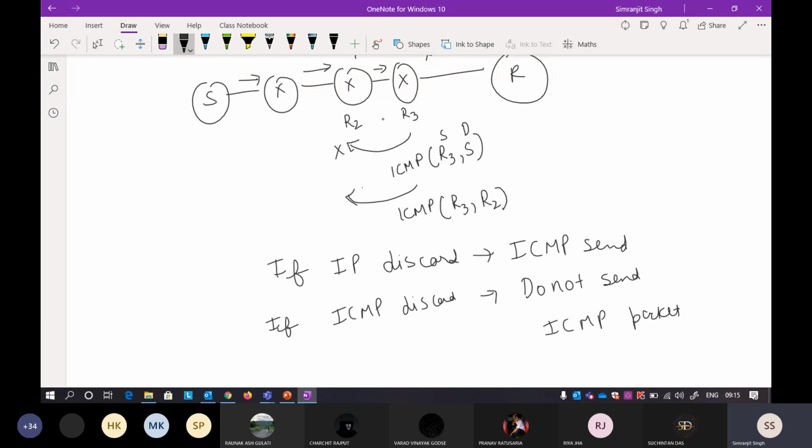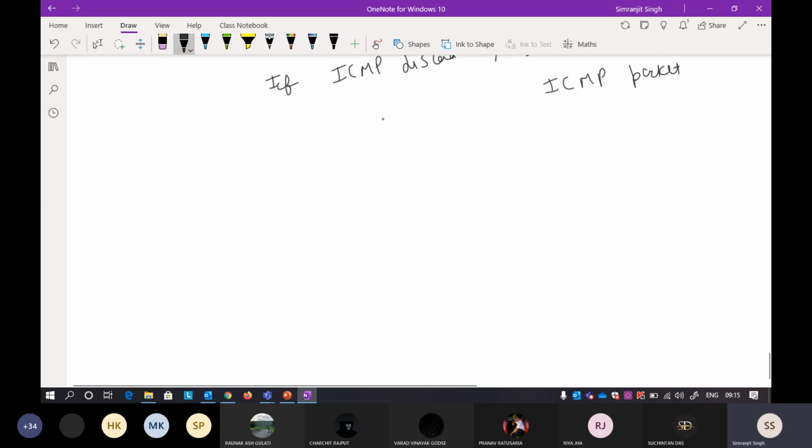So ICMP is just an extra information protocol so that the router knows why my packet was getting discarded. Okay. So if it reaches the sender, it's well and good. If it does not, there is no need to worry about it. You will eventually find out what the problem was, because it's again a transient problem. You will always find out why the packet was lost on the way, because there was some traffic. You will eventually find it.